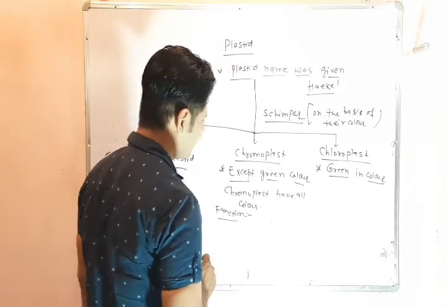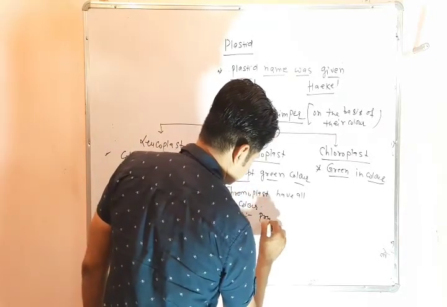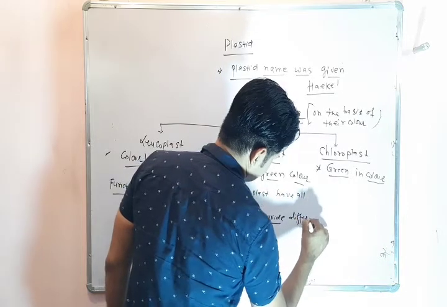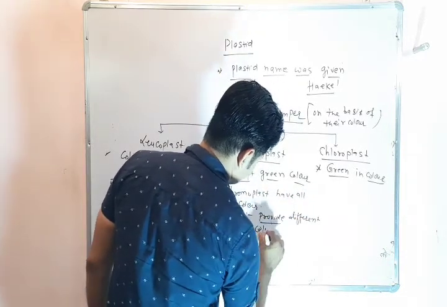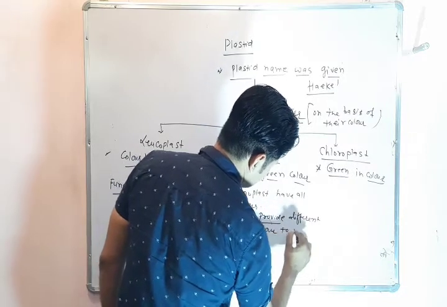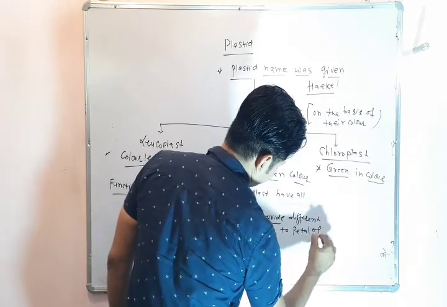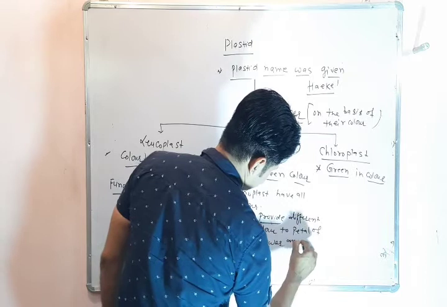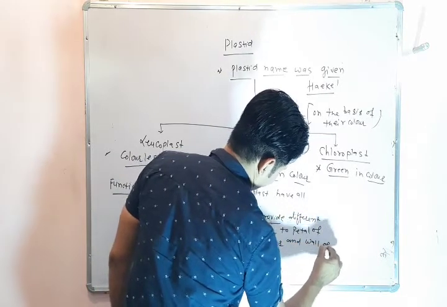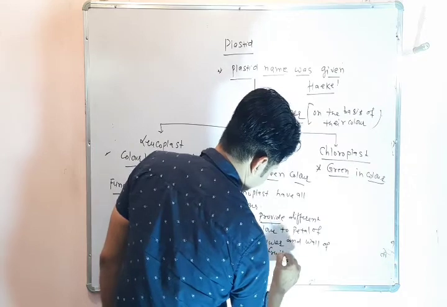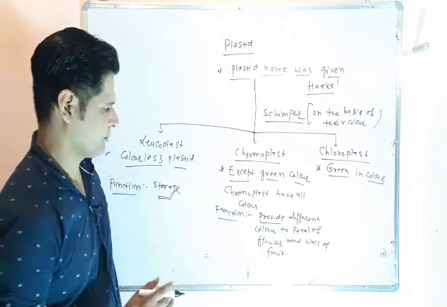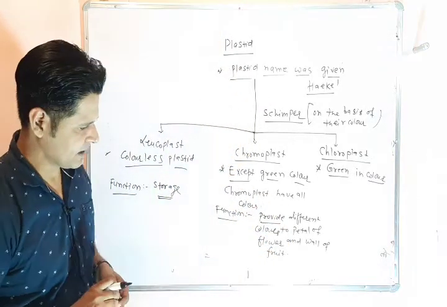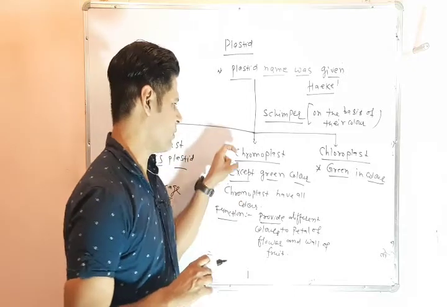The main function of the chromoplast is to provide different colors to the petals of flowers and the wall of fruits. This is the main function of chromoplast.